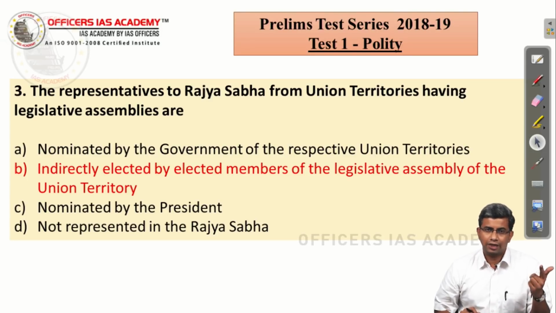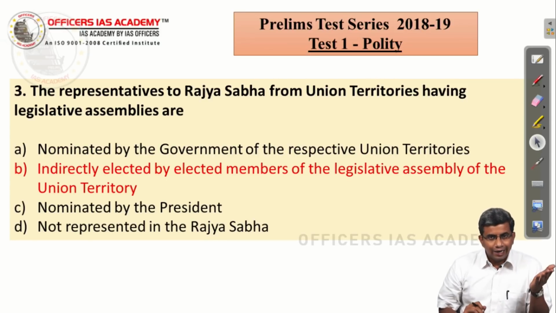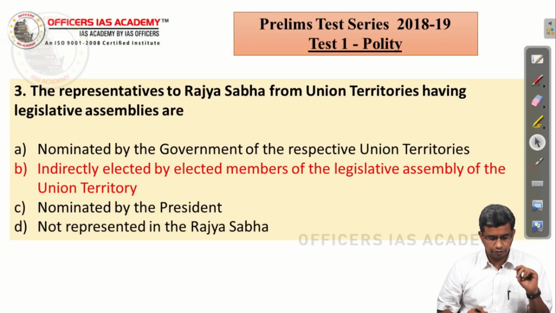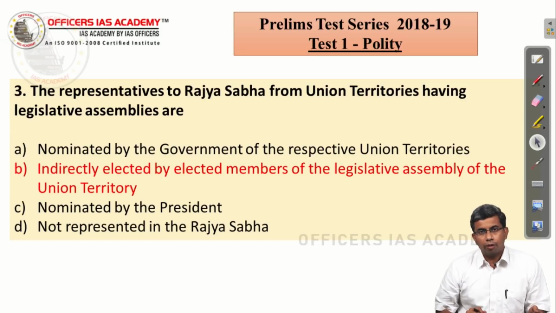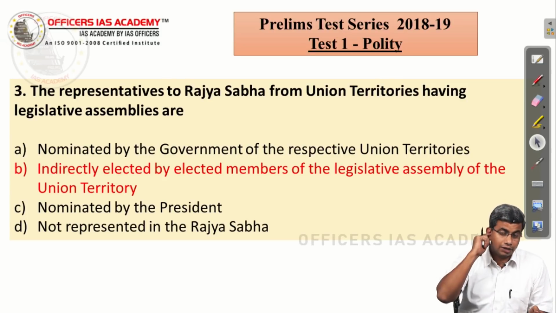One is Delhi, the other is Pondicherry. You know that Rajya Sabha members are elected by the states. So obviously for these union territories having a legislative assembly also, they are going to be elected by the members of the legislative assembly. So it's a very straightforward answer, which is B, because nomination happens only at the central level by the central government.